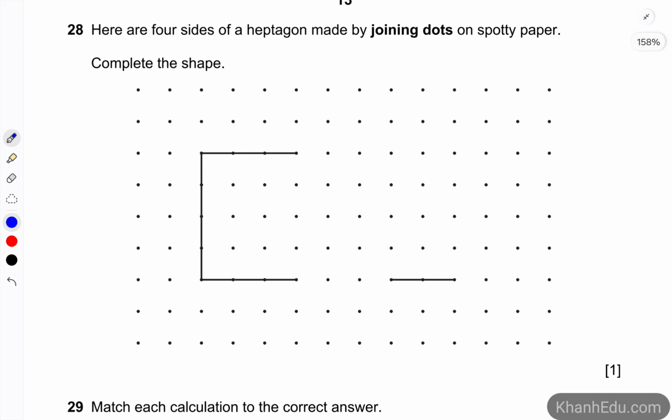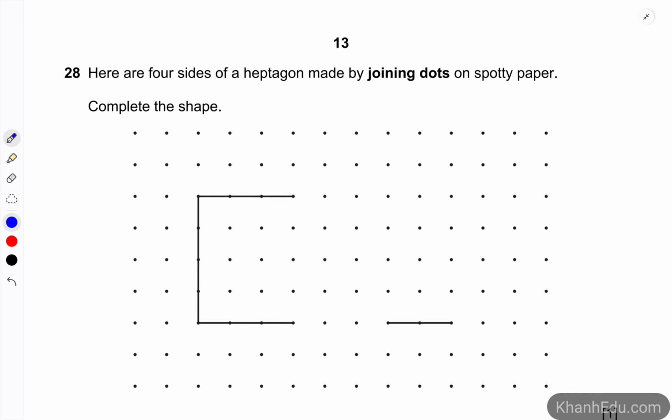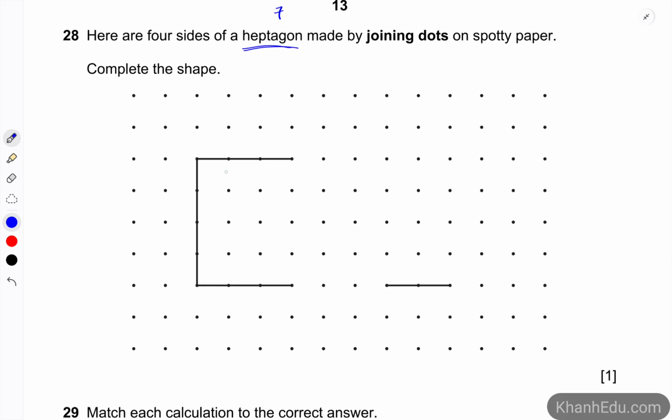Question 28. Here are 4 sides of a heptagon made by joining dots on spotty paper. We have to complete the shape. Okay, so because we are asked about the heptagon, think about heptagon, that is the number 7 sides. So now how many sides do we have? 1, 2, 3, 4.